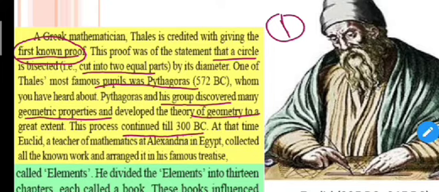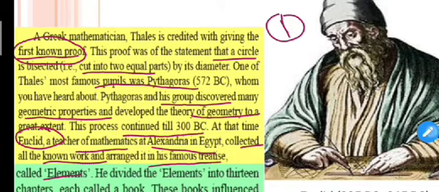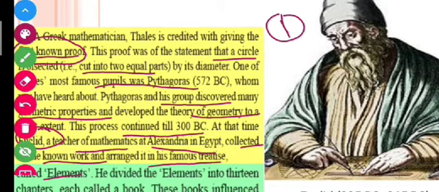At that time, Euclid, whom we have to discuss in this chapter, was a teacher of mathematics at Alexandria in Egypt. He collected all the known work and arranged it in his famous treatise. He collected and arranged all the work of Thales and Pythagoras in a book, and he named that book Elements.